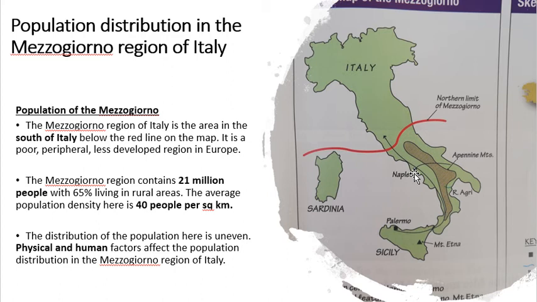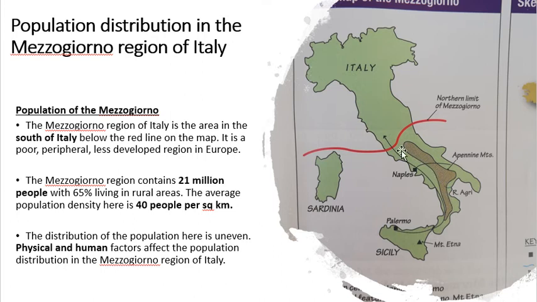So before we even get into it, if we look at our map here, okay, what clues are there? What physical factors are on our map that might tell us that the population distribution here is uneven and dispersed and spread out? Well, the first thing we can see here is this brown thing. This brown thing is the Apennine mountain range, okay? And it dominates basically all of southern Italy, all of the Mezzogiorno region, okay? And if you've got a mountain, there's not going to be a lot of people living on it. Okay, so there are very, very few people living in this area here.